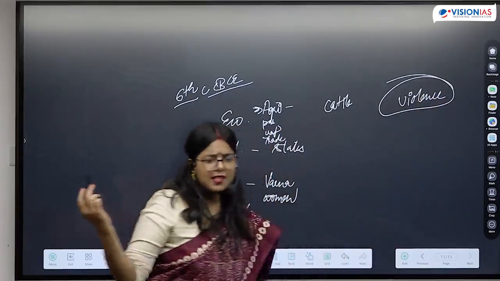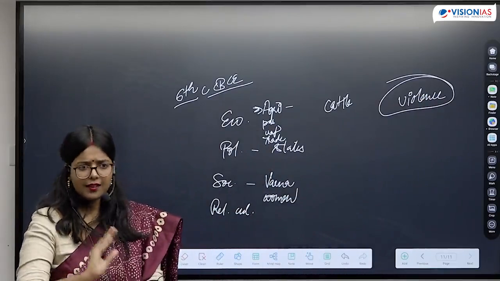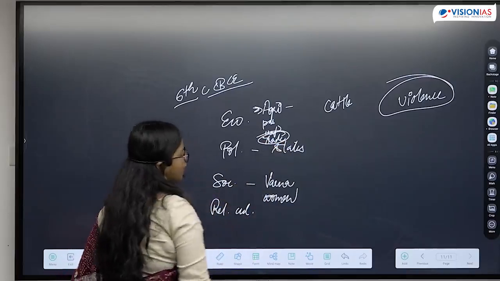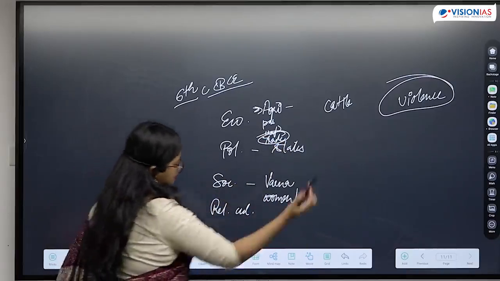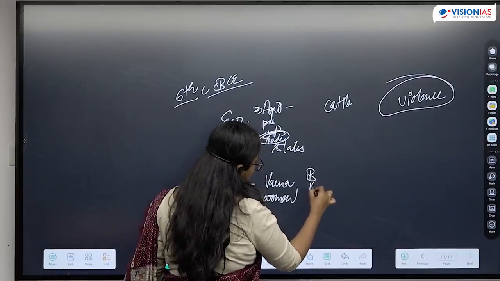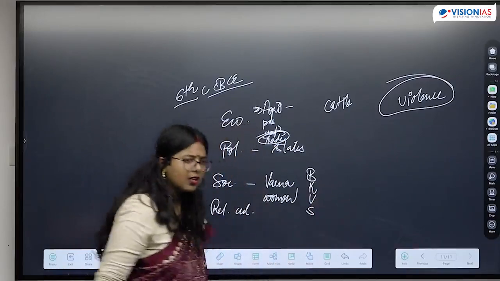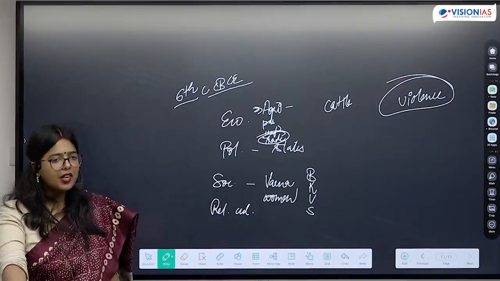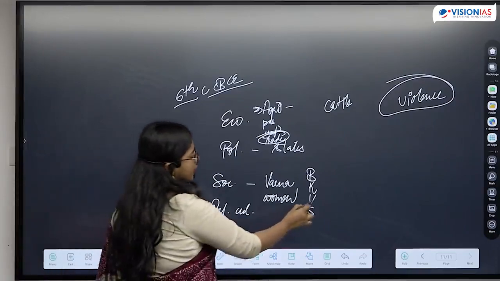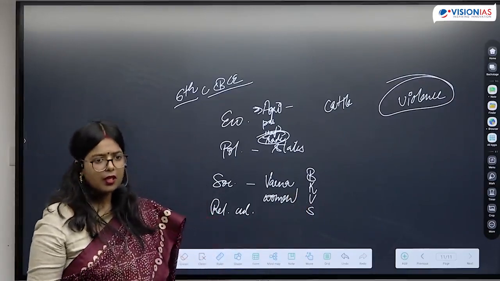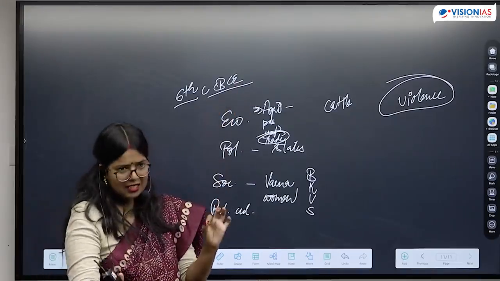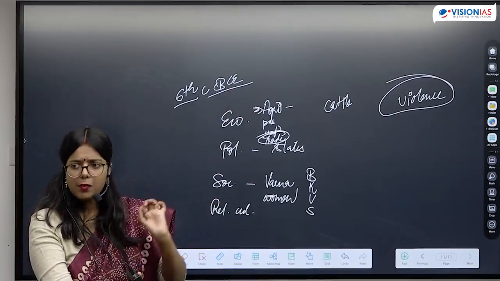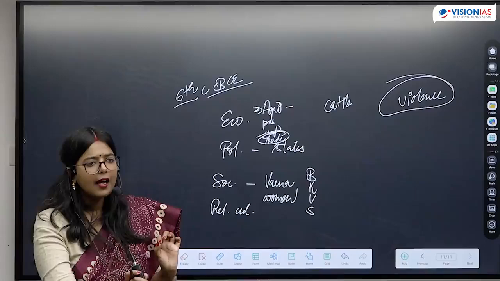In one word, we can say violence. Okay, that is one problem. If we talk about, let's say, trade, we have talked about Varna system: Brahman, Kshatriya, Vaishya and Shudra. Traditionally, if we talk about production work, it was accorded to the Vaishya Varna. So these are the people who are practicing agriculture, these are the people who are pastoralist people, crafts people, and at the same time traders as well.